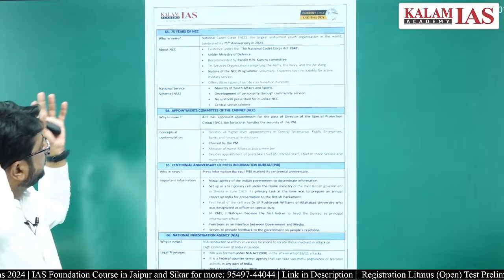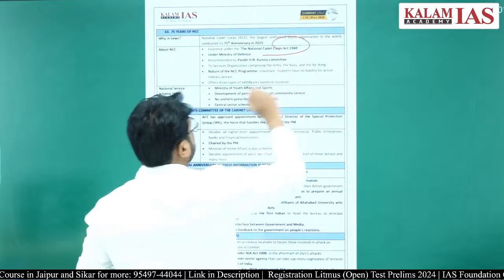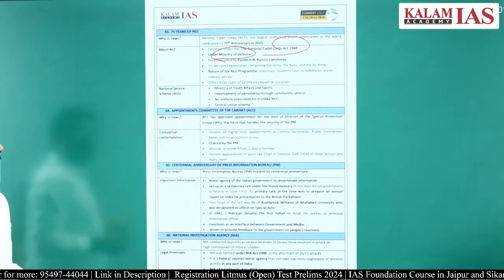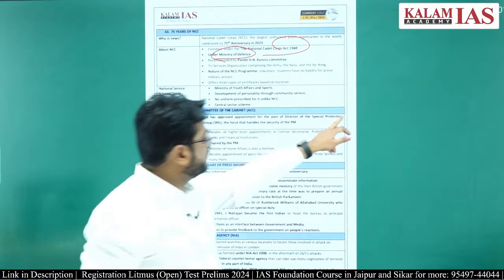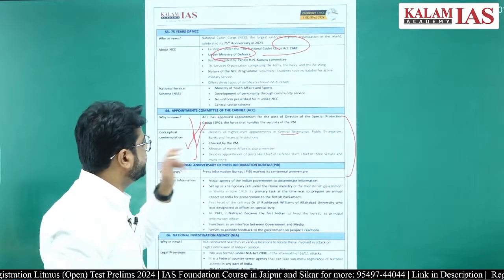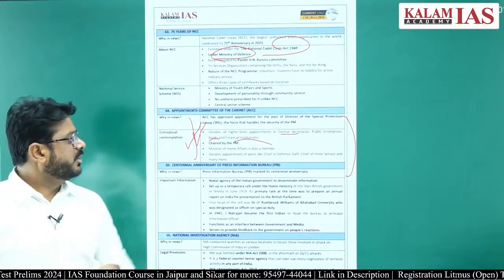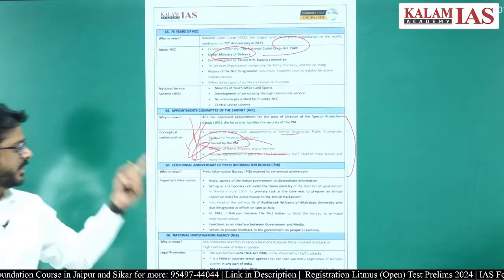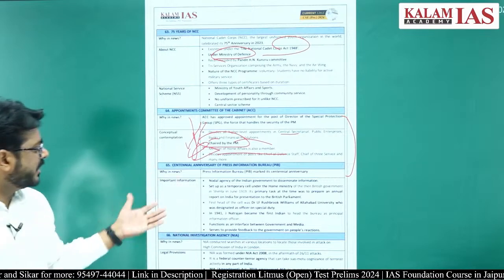Right. 75 years of the National Cadet Corps. It was formed with the National Cadet Corps Act 1948. So that is there. It comes under the Ministry of Defence. Appointments Committee of the Cabinet. Most of the appointments done for the Central Secretariat or the public enterprises or the banks or the financial institutions are done by this Appointments Committee of the Cabinet. It is chaired by the Prime Minister, and the Union Home Minister is also a member. Rest not much important.